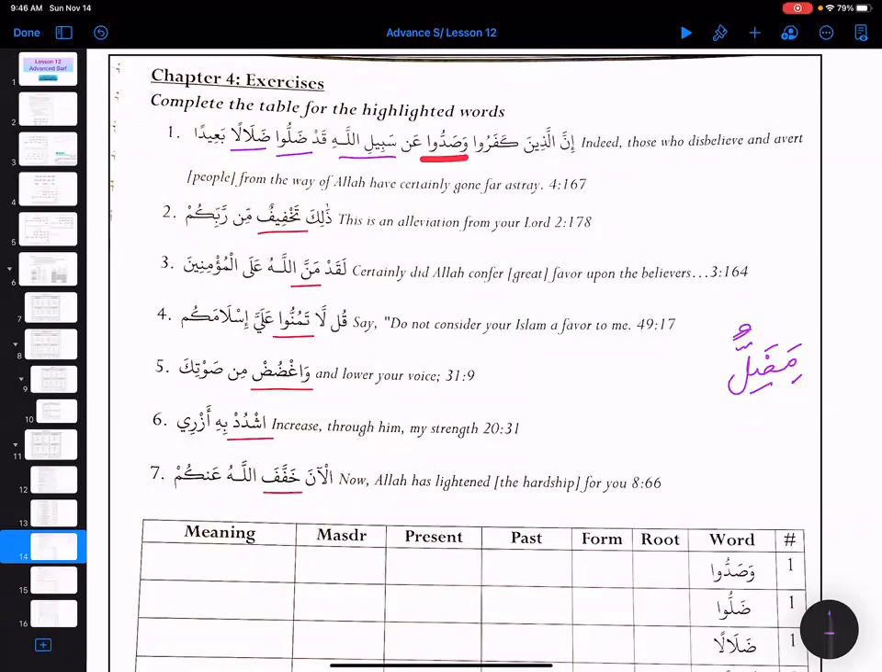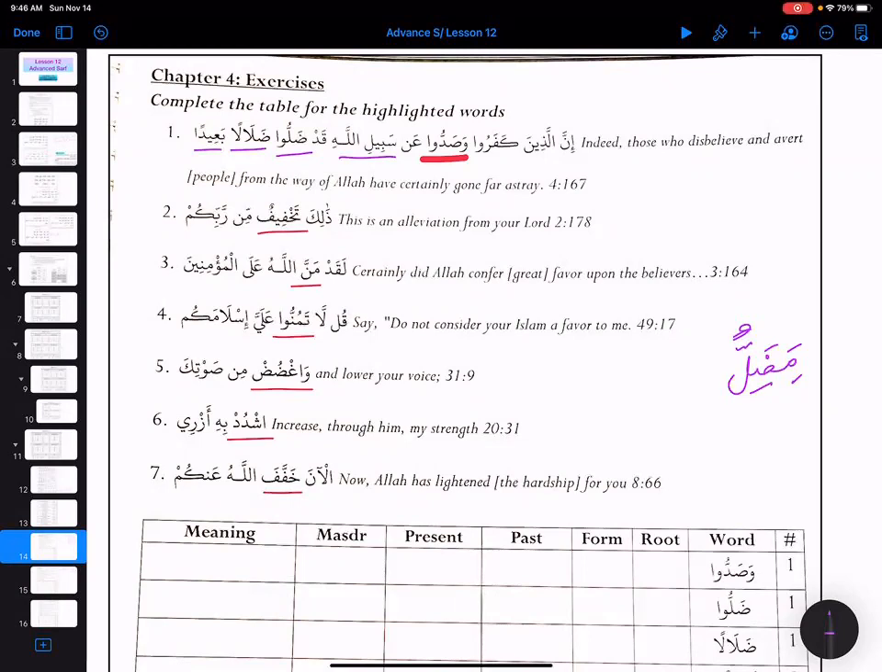And then ba'idan is further describing it. So they are sifa and mawsuf, right? Dalalan ba'idan. Okay, so let's do the nahu of it.